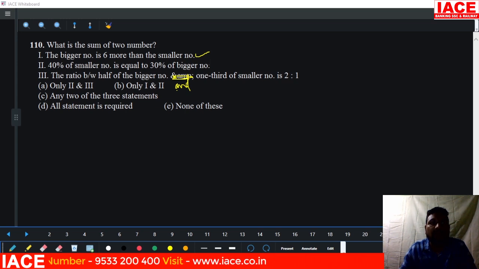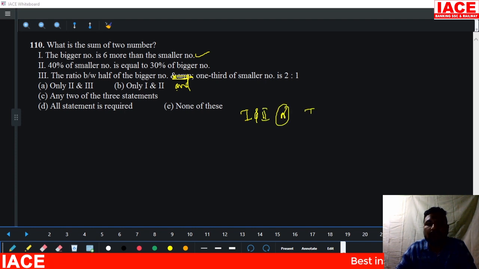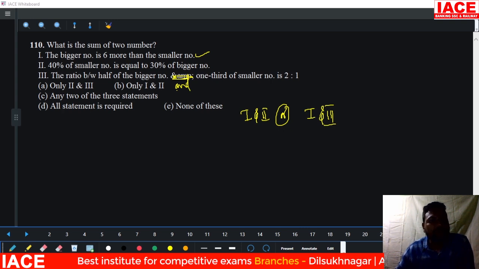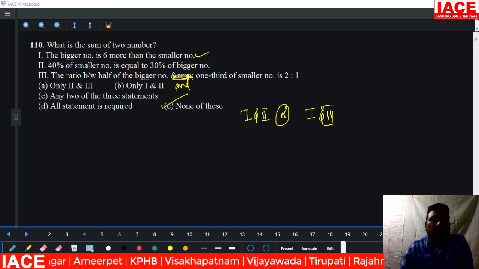We have to go with alternatives. That means our final answer is 1 and 2, or 1 and 3. These statements are required. Is there any combination? Only 2 and 3? No. Only 1 and 2? No. Any 2 or 3? No. All statements? No. We require none of these because there is no combination like this. That's why we are going with none of these here.